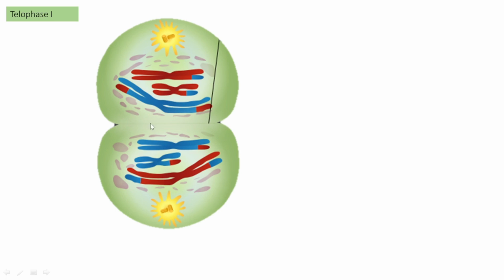Then cytokinesis starts, resulting in the formation of two independent cells, and the formed cells are haploid with respect to the chromosome number, but diploid with respect to the DNA content. The two cells are haploid with respect to the chromosomes when compared with the parent cell. But as we look at the DNA content, it is still diploid. That also we need to remember.